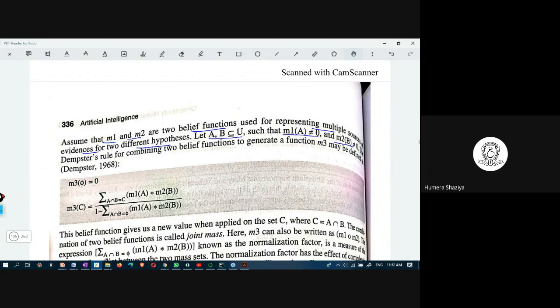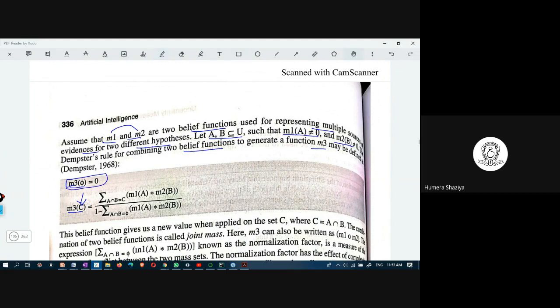Dempster's rule for combining these two belief functions generates a third function, M3. When you are combining M1 and M2, you obtain M3. And M3 for another hypothesis, let us say C. M3 of phi is 0. If it does not have anything, it is always 0.